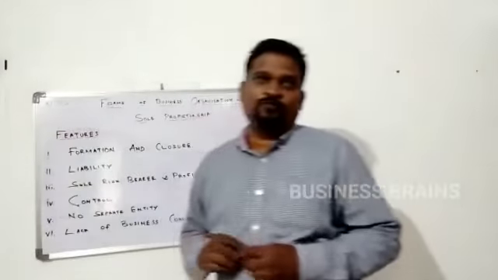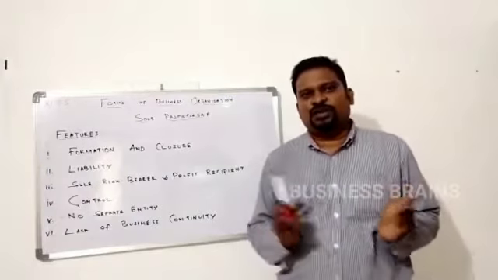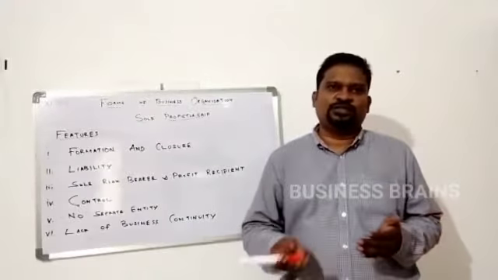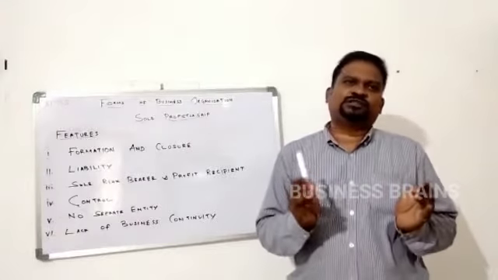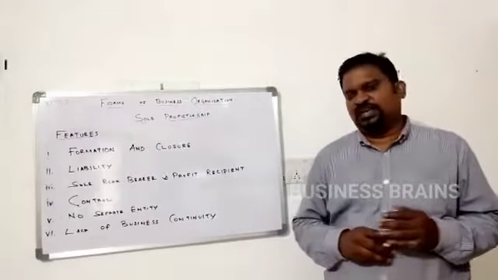Formation and closure. Formation of a sole proprietorship is easier because minimum capital, a smaller capital, is required to start the business. If you have a smaller capital, you can start the business, and there are not many legal formalities to start it. In some cases, you have to take a license for some products. Provided you have the capital, you can start the business, and whenever you want to close it, you can close the business. Formation and closure is easier.